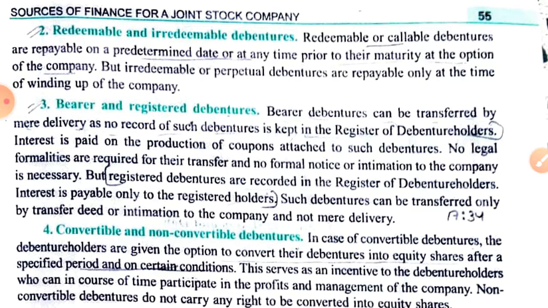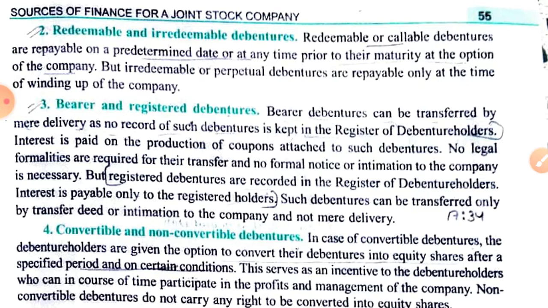So how do such bearer debentures get the interest? See, a coupon is attached to it, which means the person who is holding the debenture at the time of interest will get it. Like if interest is paid half yearly, it is generally paid on 30th September and 31st March of an accounting year. So the one who is carrying the debentures will get the interest.